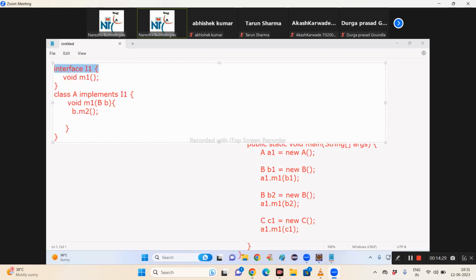I am inheriting it from where? Interface. Then can I take a parameter to it? Not possible. Then what should I do? I have to create the object. B b equal to new B. Then tell me, if I create B b equal to new B, and then call b dot M2, again this method becomes static nature code. Then how can I make it dynamic?